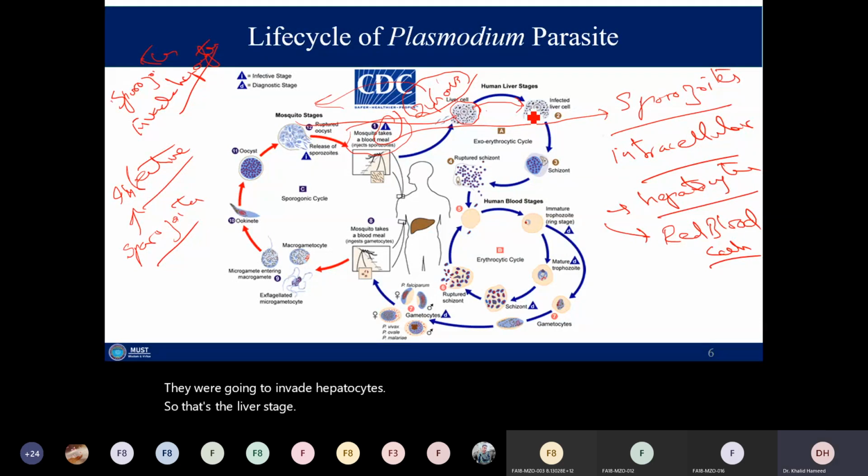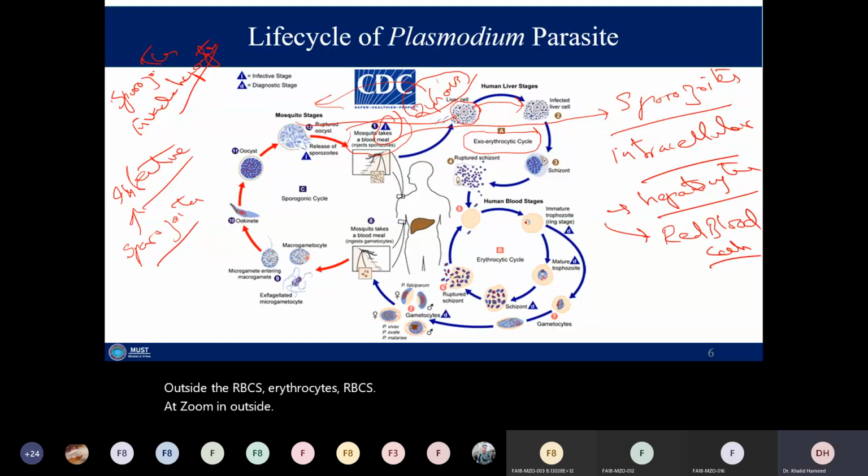As this stage is outside the blood, outside the RBCs, we name that phase the exoerythrocytic cycle. Outside the RBCs. Erythrocytes, RBCs. Exo means outside.